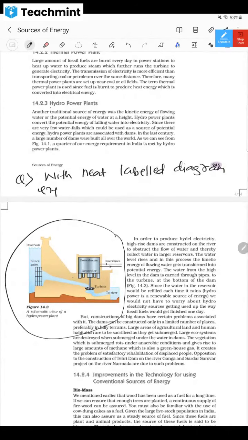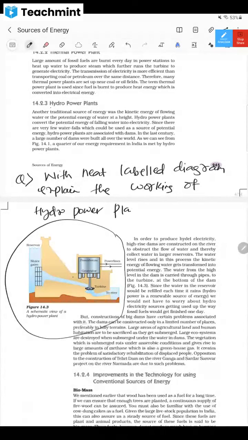Explain the working of which plant? Hydropower plant. Hydro means water, everybody knows that. Mention which energy is converted to electrical energy.